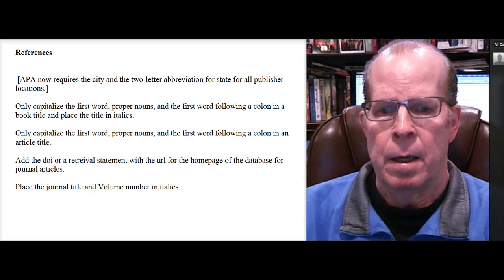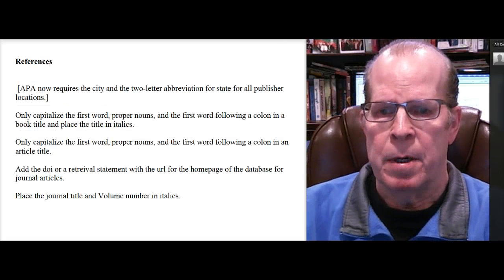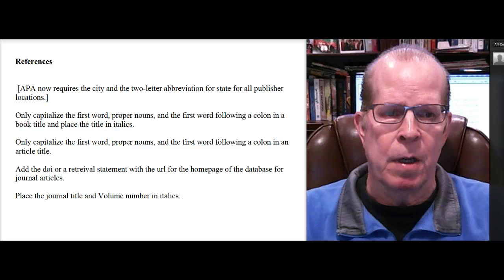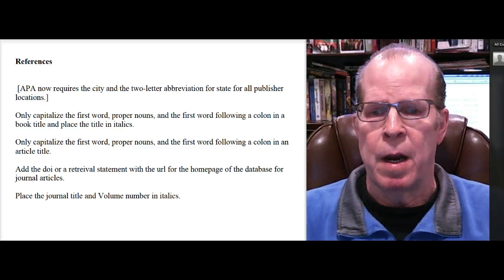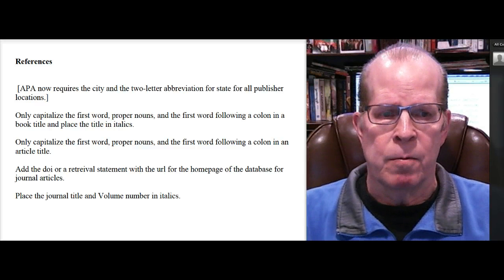And these are the most common errors that I see in APA. We'll talk more about it as we go, and especially when we start to post some drafts in the discussion forums.